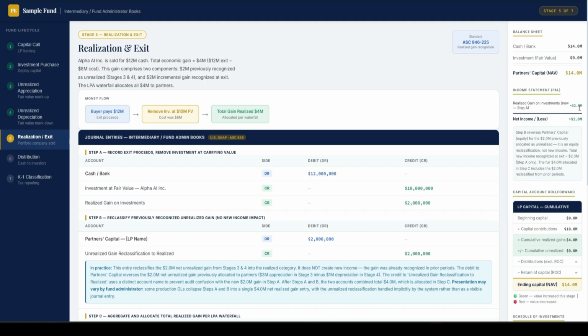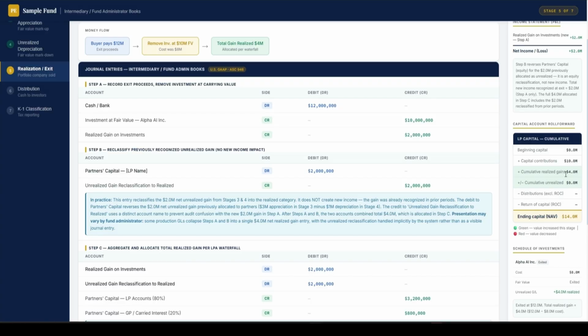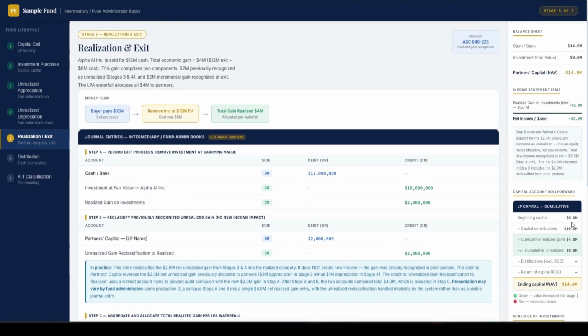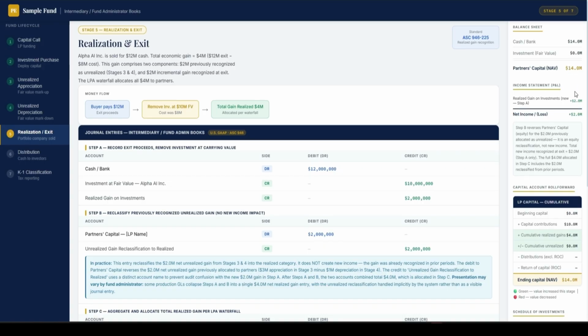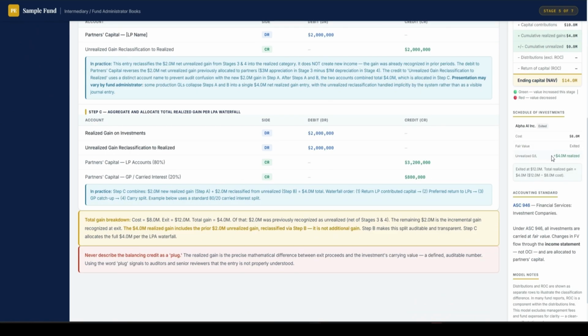And we realized again $2 million on the income statement. And then now this is our capital account statement. We have realized again $4 million. And this is our ending capital, $14 million, which ties to the balance sheet, right? And this is the change of our schedule of investment.